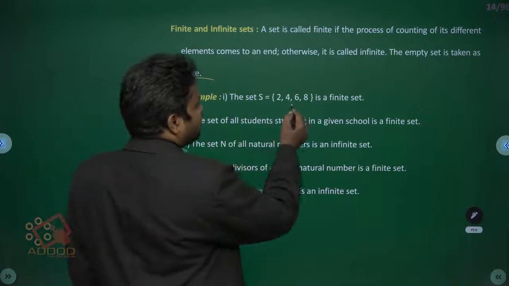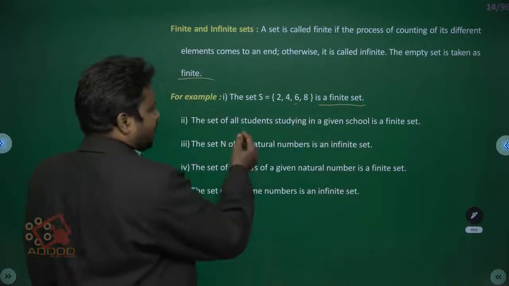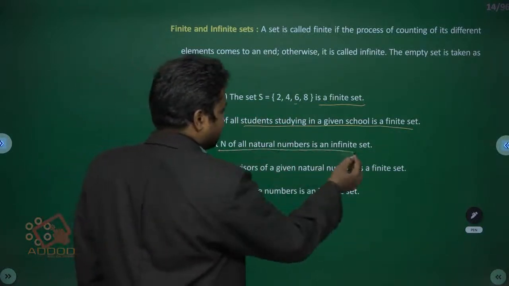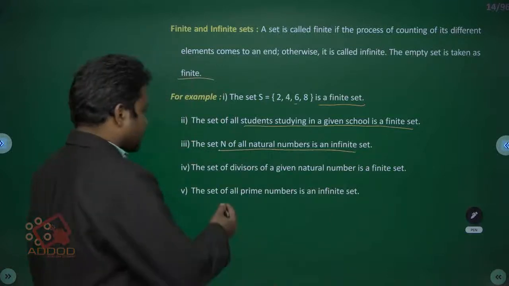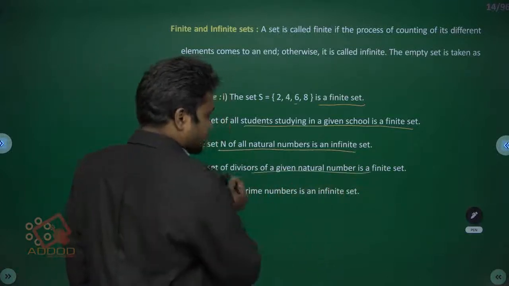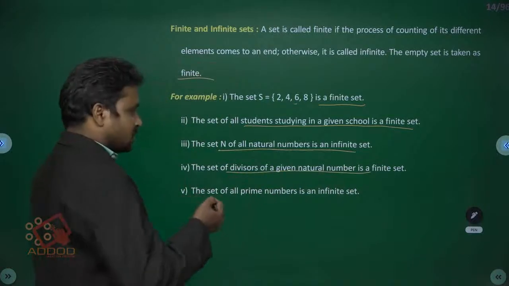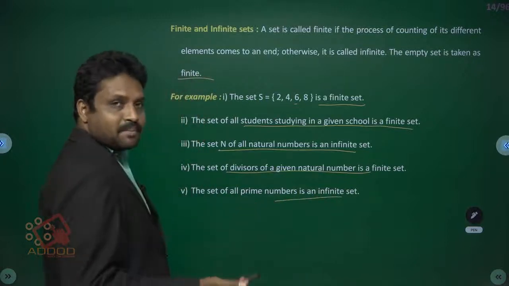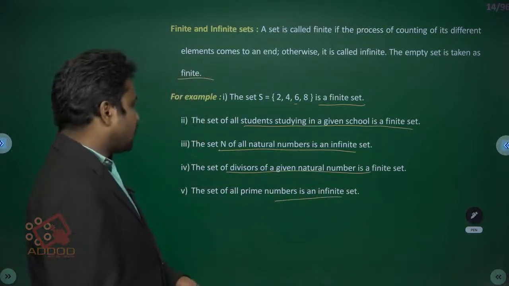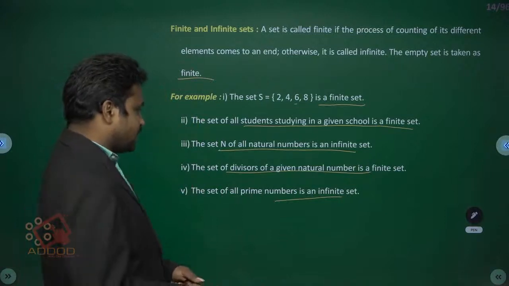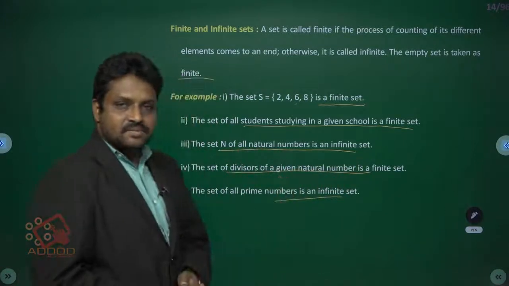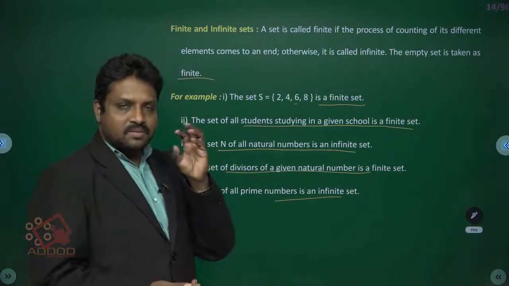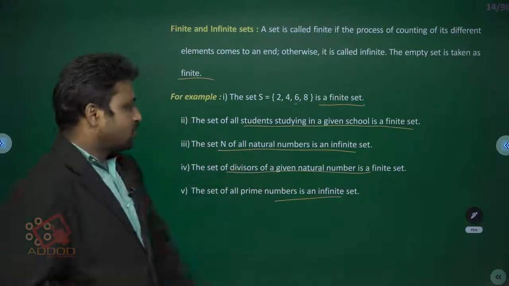The set S = {2, 4, 6, 8} is a finite set. The set of all students studying in a given school is a finite set. The set N of natural numbers is an infinite set, since there are so many natural numbers. The set of divisors of a given natural number is a finite set. Next, the set of all prime numbers is an infinite set, since there are so many prime numbers. Divisors are a finite set too.